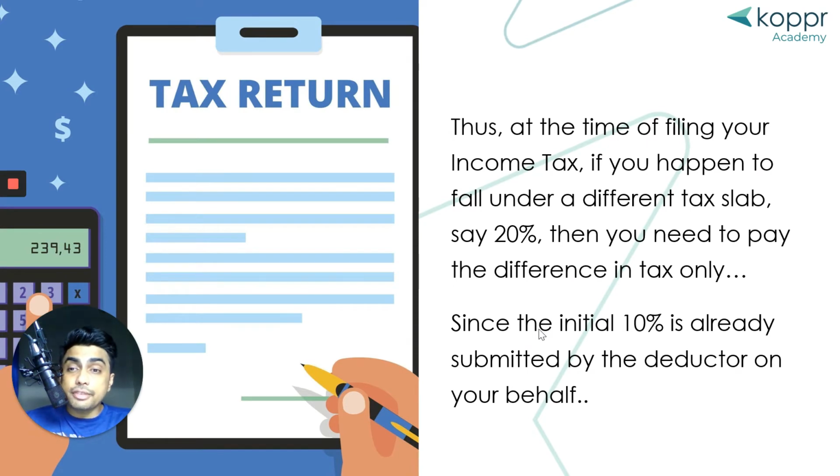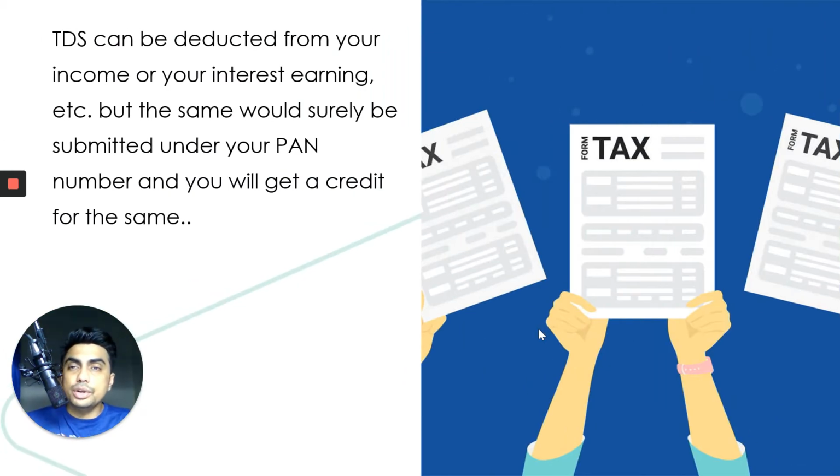Now when you want to file your income tax, let's say it's the end of June and you want to file income tax for the previous financial year, and if you look at all sources of income, let's say you fall under the 20% tax bracket, but 10% has already been paid as tax by your employer towards your income to the government. Which means you need to pay only the remainder 10% tax.